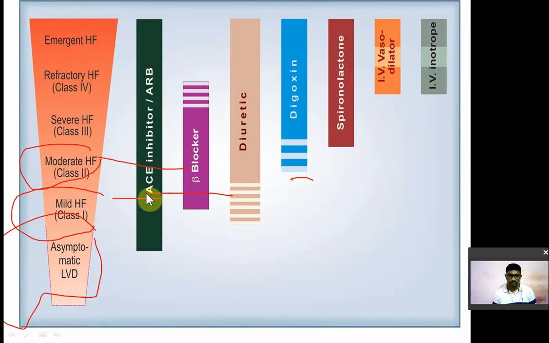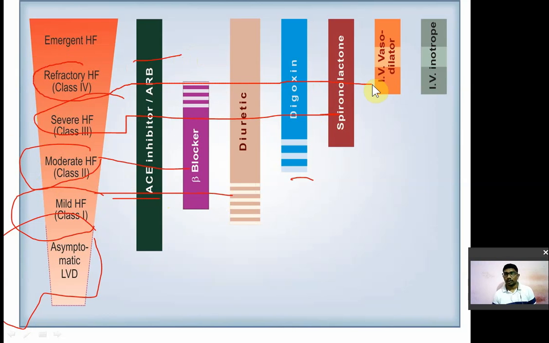In case of severe heart failure, class 3, you use digoxin and spironolactone. In case of refractory heart failure, you use digoxin, spironolactone, intravenous vasodilators and intravenous inotropic drugs like dopamine. Then emergent heart failure means emergency in case of heart failure. So you use all the drugs.